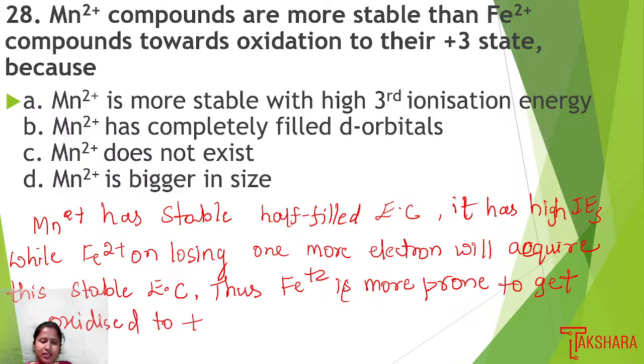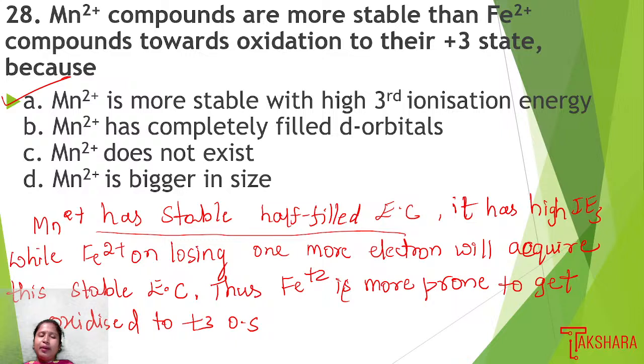to the +3 oxidation state. Okay, so Mn2+ initially has the more stable half-filled electronic configuration, so it has high third ionization energy. But if we come to Fe2+, only on losing one more electron will it acquire the stable electronic configuration, so Fe2+ is more prone to get oxidized to the Fe3+ oxidation state. Okay, so we can choose option 1 as the right answer.